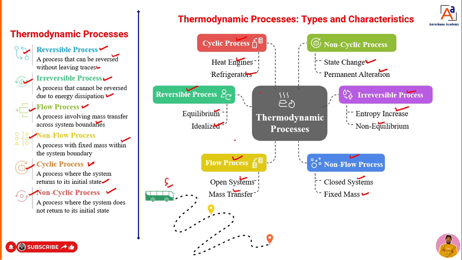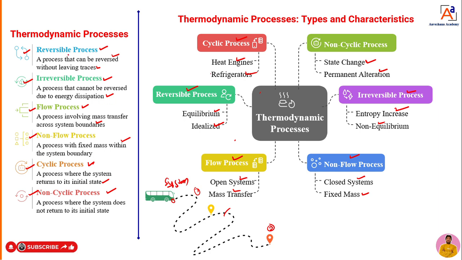If the bus, or a system, as I will call it, leaves from point 1 and reaches point 2, and again comes from point 2 back to point 1, returning to its original position, but it does not leave any kind of traces on the surroundings, that means there is no heat dissipation and no mass transfer. If the process happens in that fashion, we can call it a reversible process. A reversible process is a process in which the system can return to its original position with no traces on the surroundings.